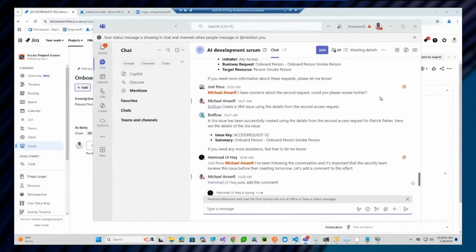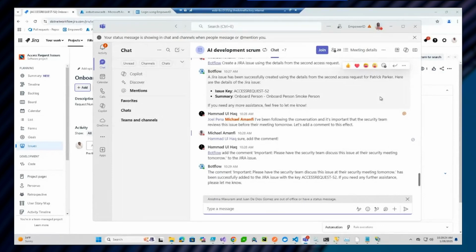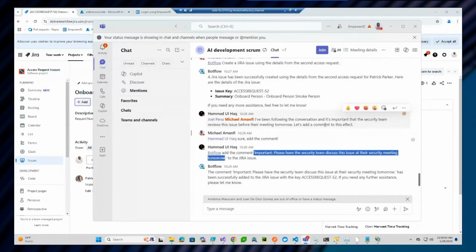Now here, instead of Hamad, once again, logging into some external application or going into some web portal, navigating some complicated application, he's right in here in context, being part of the conversation, having real-time information, asking our agent to add the comment. And here you have the agent behind the scenes being able to act on behalf of each user, not using some service account or some service identity, but using the individual requester's identity to really go back into the backend system to do that work. Now, something important is taking place here.